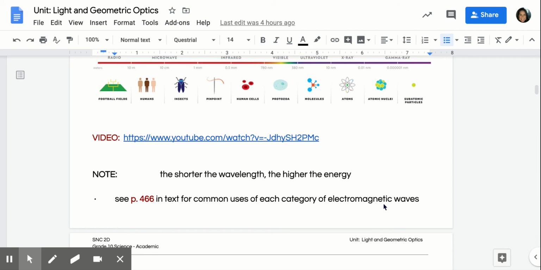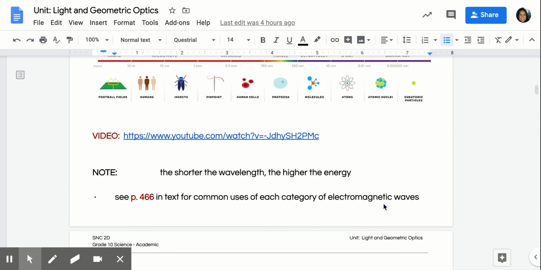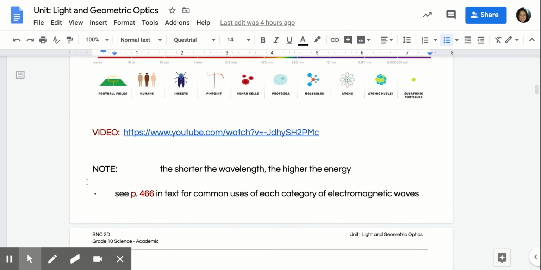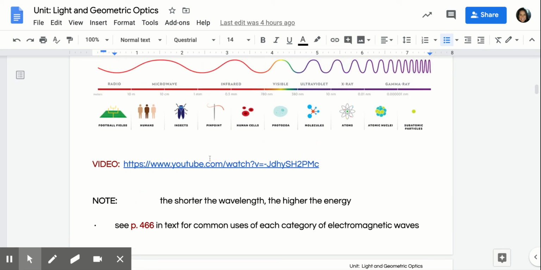Essentially, what we just talked about is that the key note here is that the shorter the wavelength is, the higher the energy is going to be that it gives off. And I actually will post this textbook page on the Google Doc, with its common uses for each of the categories of electromagnetic waves. So, for instance, like I said, we talked about X-rays and how those are used to help us in the medical field.